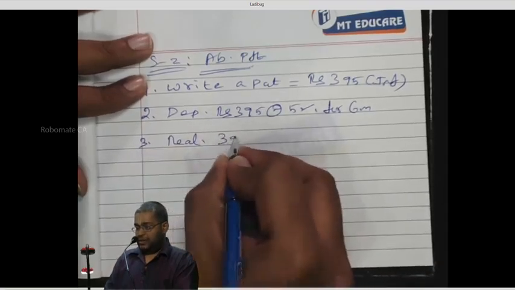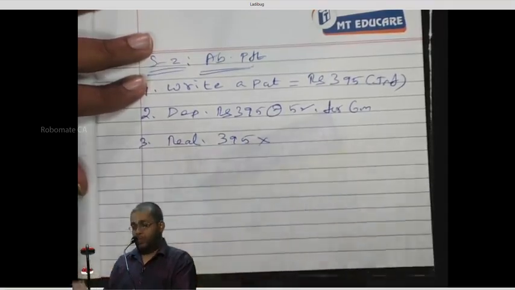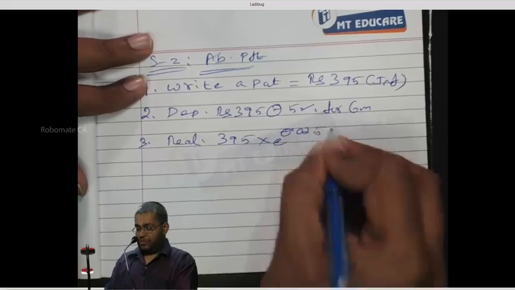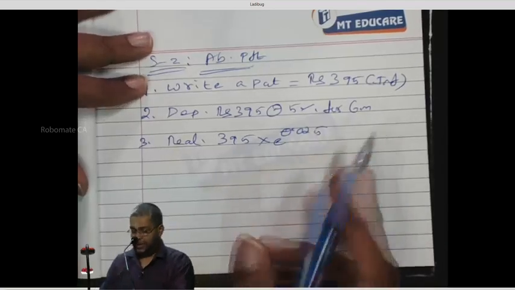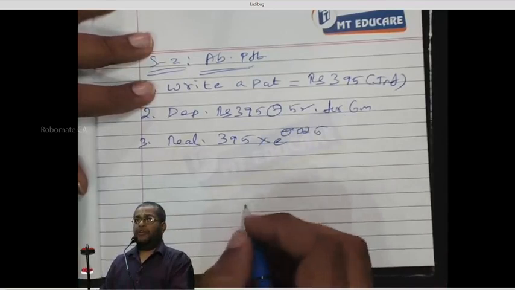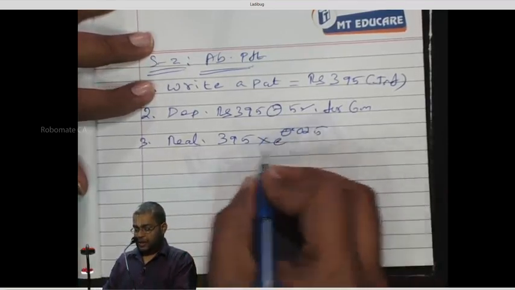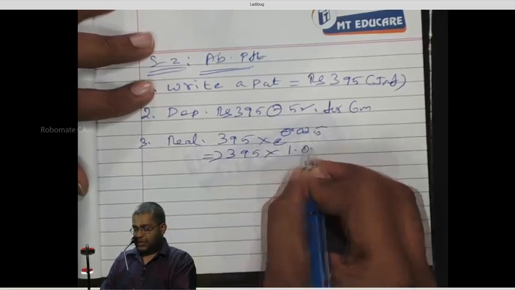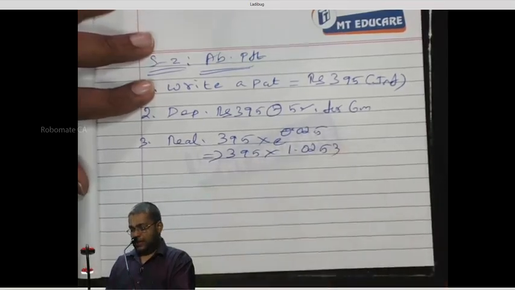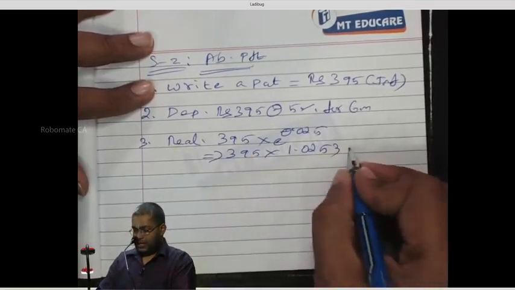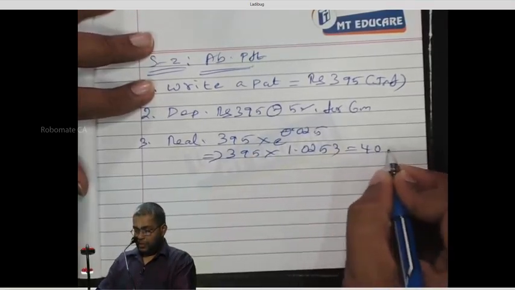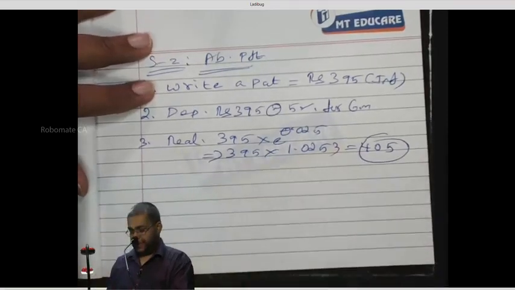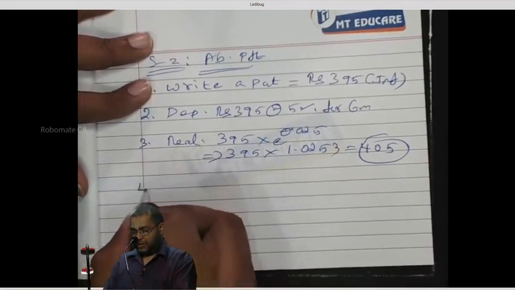Realize 395 into e power 0.025, not minus, sorry, e power 0.025. Realize 395 into e power 0.025. Somebody tell me the compounding number. 395 into 1.0253, the number is 1.0253, correct? Now, what is the number? 405. Have it as 405. How many rupees do I realize here? 405. I realize 405.